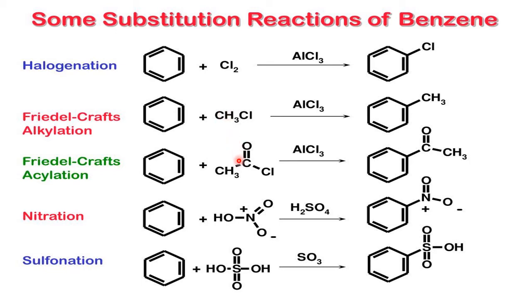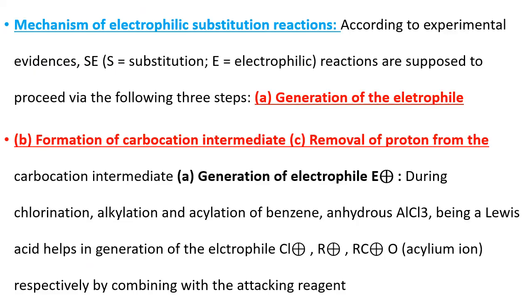Both are done by Friedel-Crafts. They are the scientists, so their name is kept. Okay, so these are examples for electrophilic substitution reactions. Now the problem is that in the 11th class he has kept only some mechanisms, some routes.